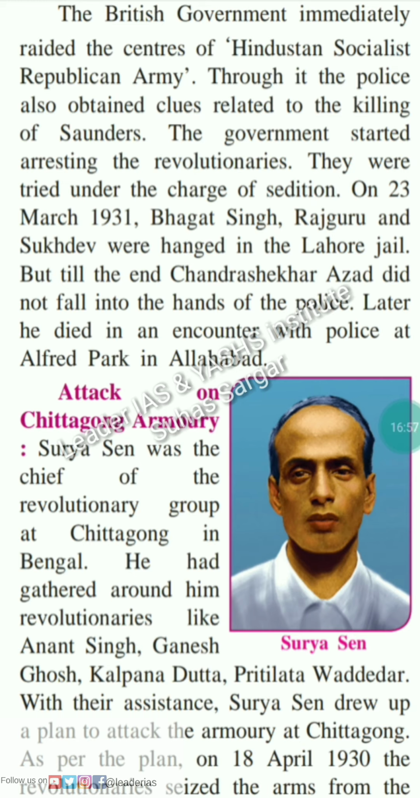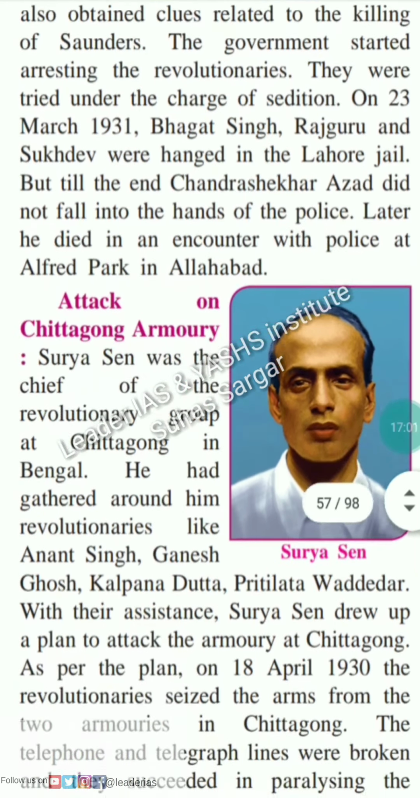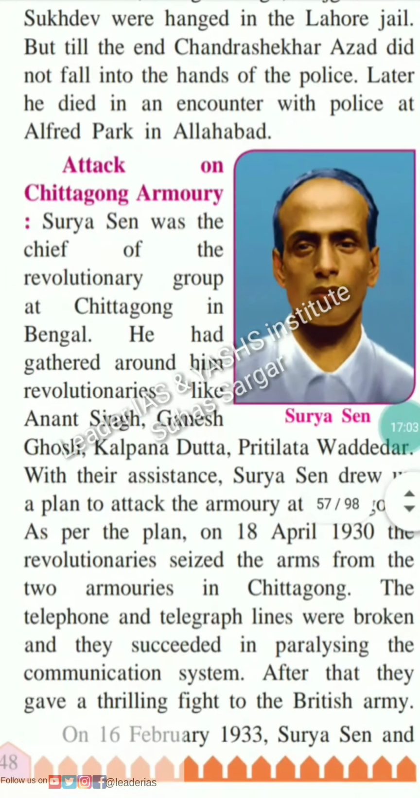Surya Sen. Attack on Chittagong Armory. See the picture of Surya Sen. Surya Sen was the chief of the revolutionary group at Chittagong in Bengal. He had gathered around him revolutionaries like Anant Singh, Ganesh Ghosh, Kalpana Datta, and Preetilata Waddedar. With their assistance, Surya Sen drew up a plan to attack the armory at Chittagong.